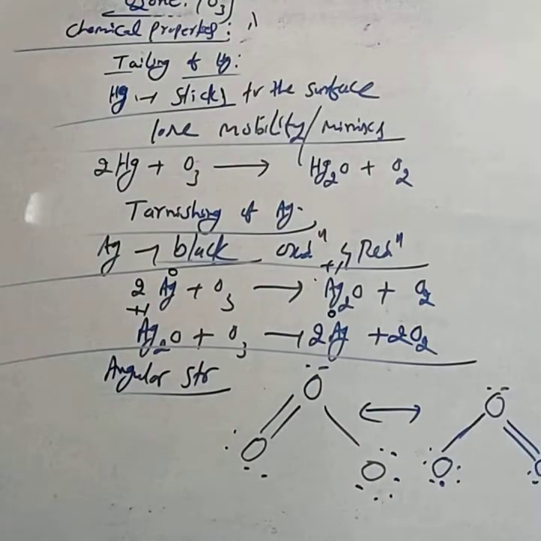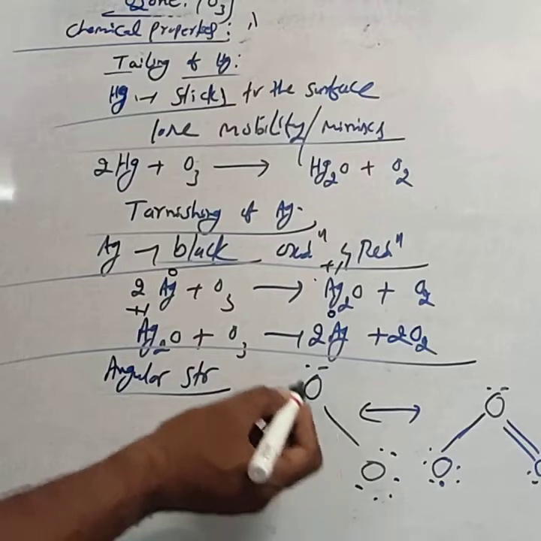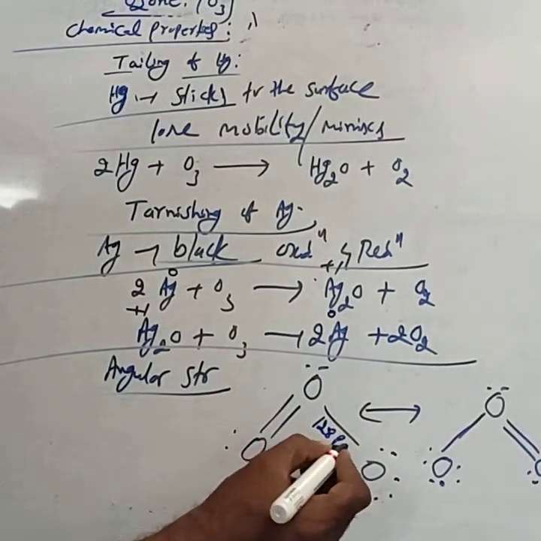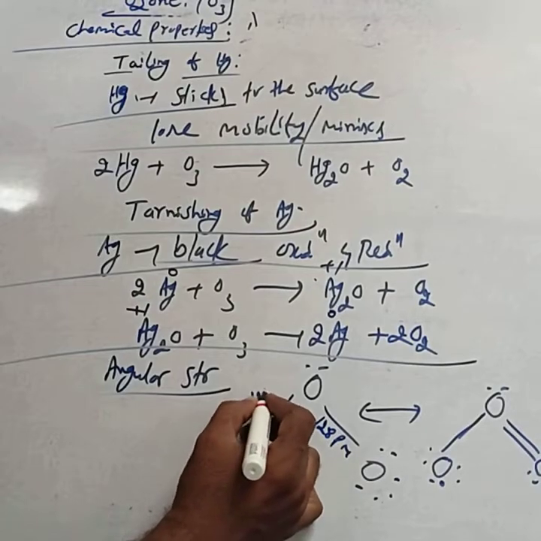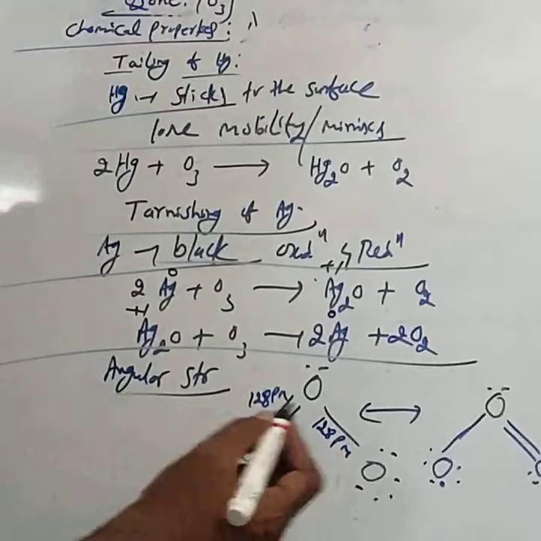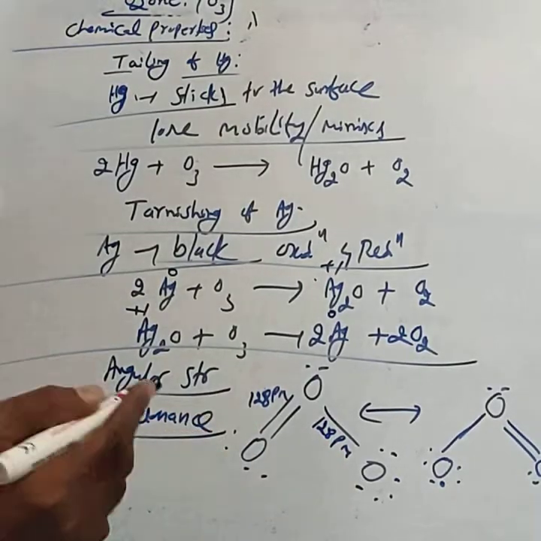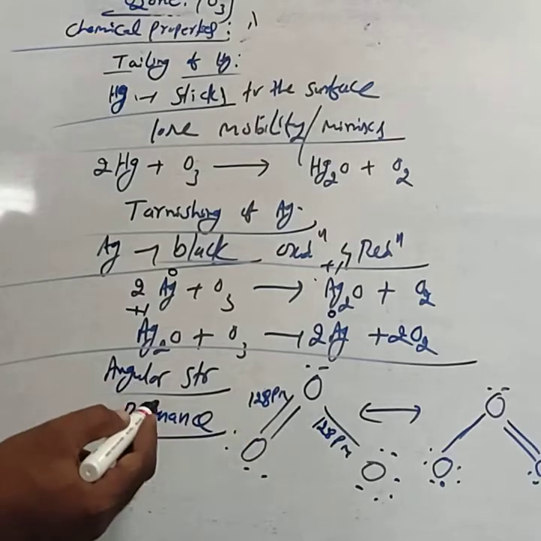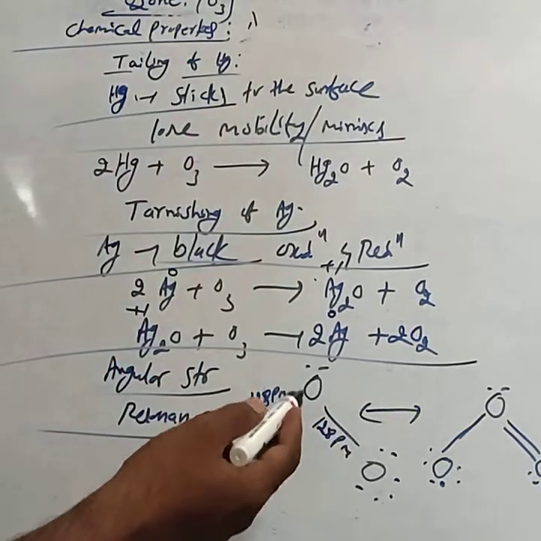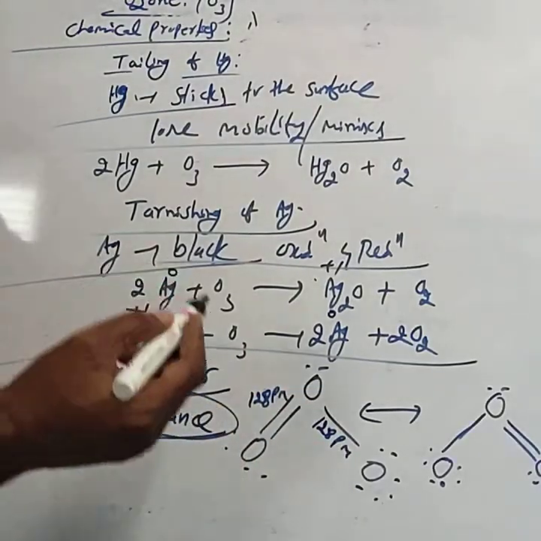Ozone has an angular structure. All the bond lengths are identical, 128 picometer. You take either the single bond or the double bond, the bond lengths are identical. Why are the bond lengths identical? Due to resonance. This is also important for competitive exams. The structure of ozone is angular, and the single bond length and double bond length are identical due to resonance.